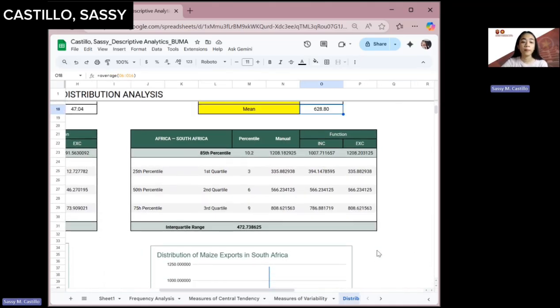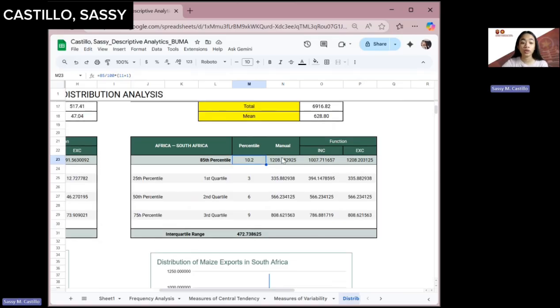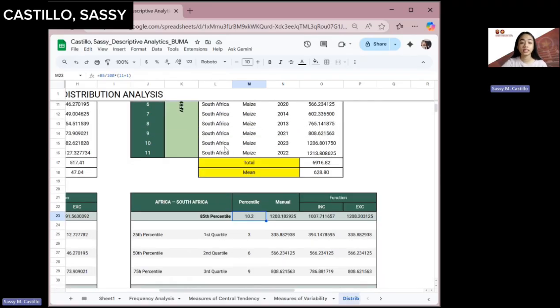So this is my percentile table in South Africa, which is the Africa region. So for the 85 percentile, I get the 10.02 because it has the same formula as the 85. So from 10.2, I find the 10th export value, which is 1206.80, along with the 11th value of our export value.